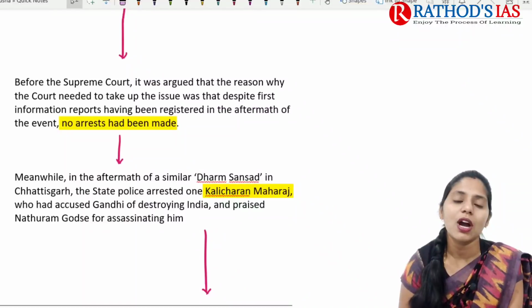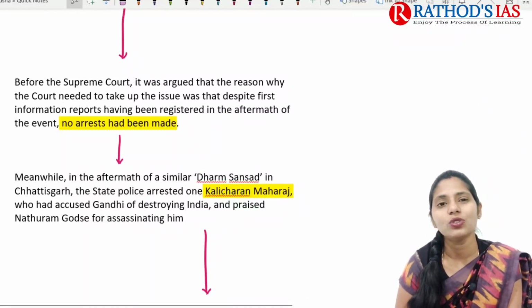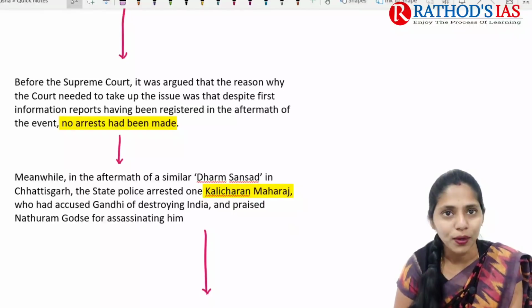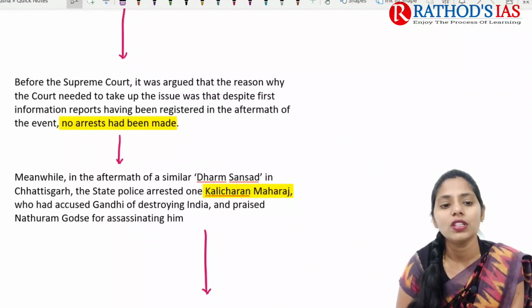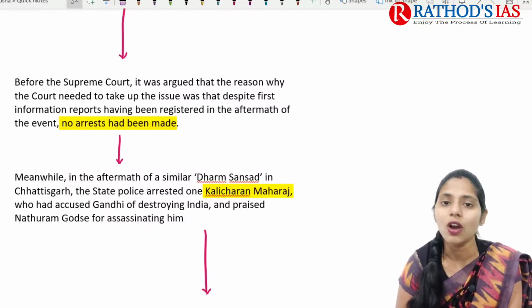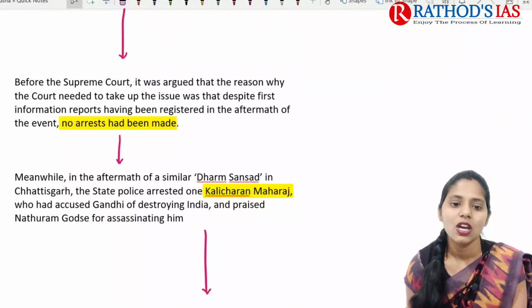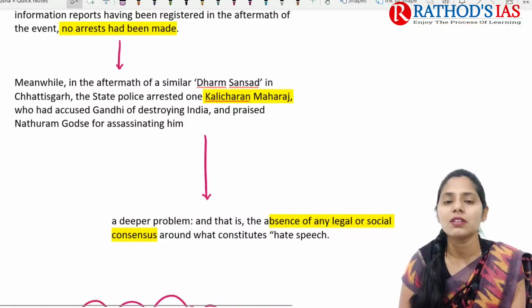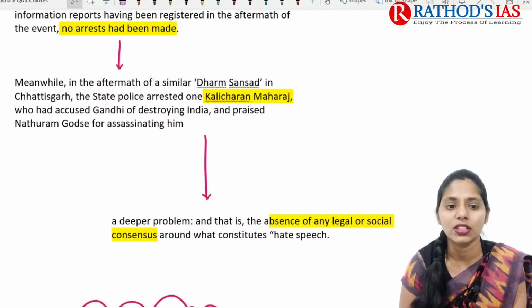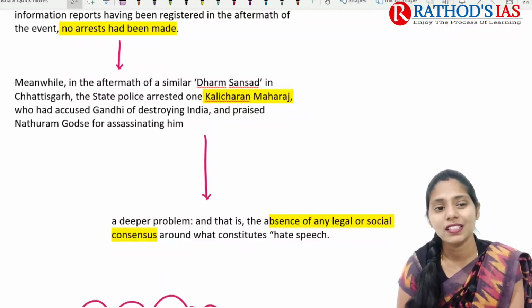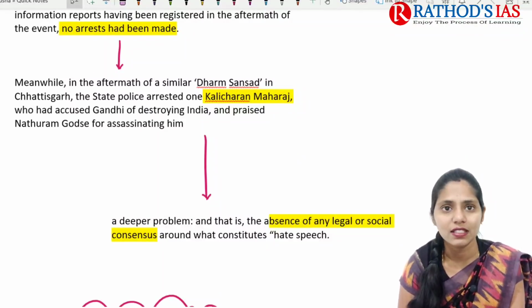And if you're talking about some important things, why the Supreme Court is going to hear these petitions, one important concern here is that after this event no arrests have been made till now. Because of this, the Supreme Court wants to hear this case. Meanwhile, in the aftermath of a similar Dharma Sansad in Chhattisgarh, state police arrested Kali Charan Maharaj, who had accused Gandhi of destroying India, and he praised Nathuram Godse for assassinating him.